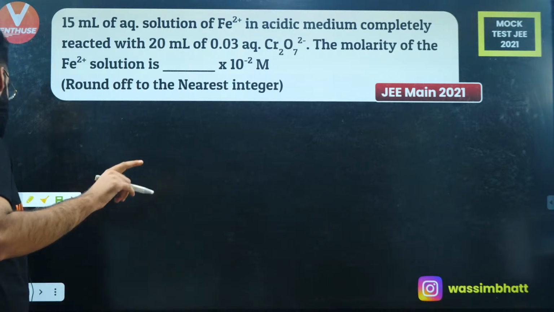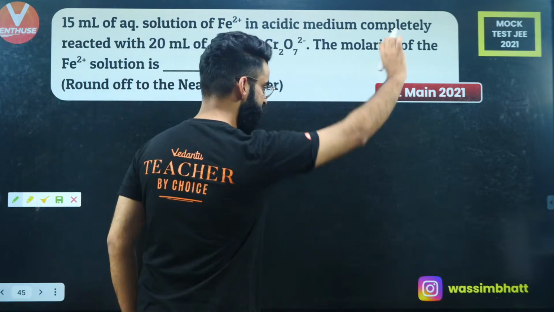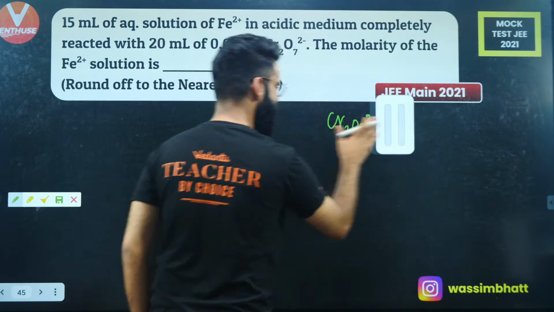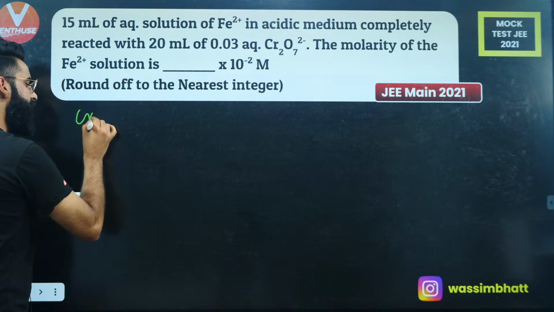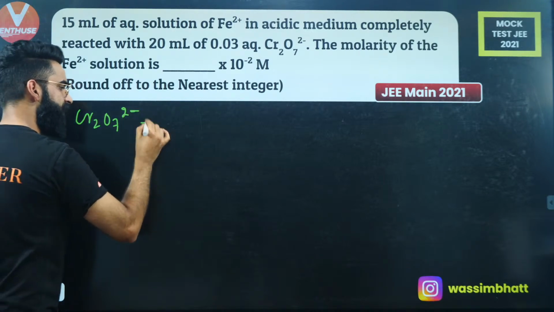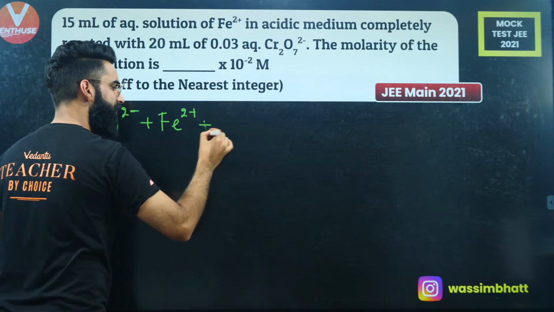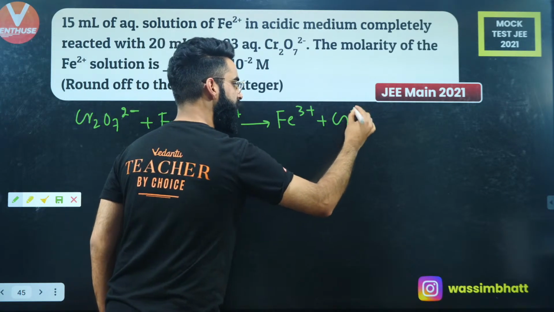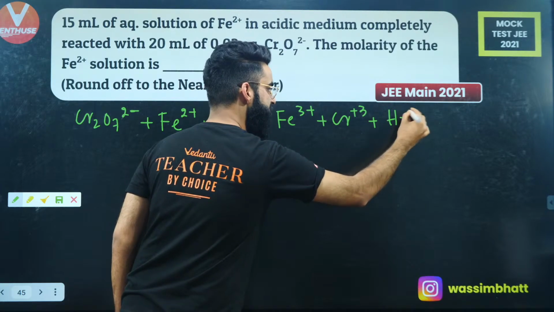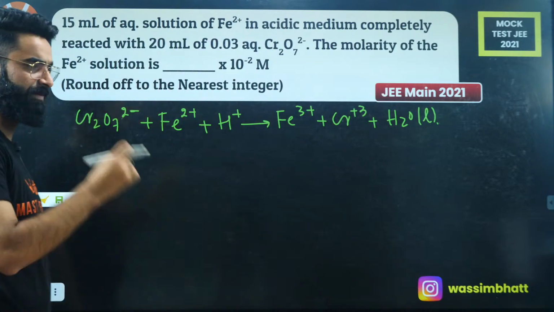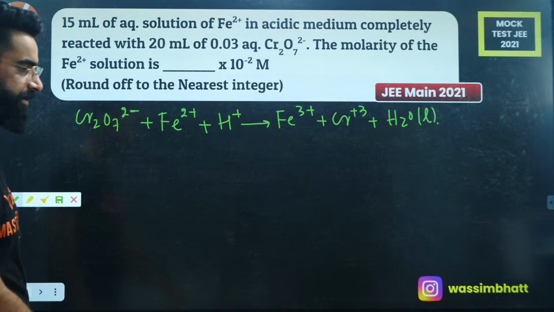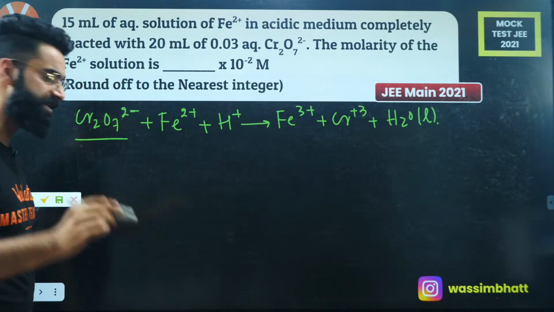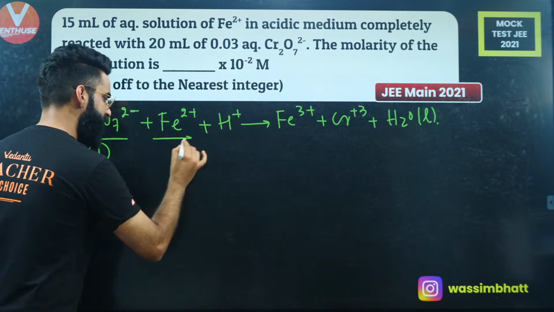So first of all, before solving this question, let me tell you, let me write the reaction completely. Cr2O7 2- converts Fe2+ in acidic medium into Fe3+ and itself gets converted into Cr3+, and with this you'll be writing some water as well. This is the reaction which takes place first of all. Now people, if I ask you, what is the n-factor of this Cr2O7 2-? First of all, let me represent this by number 1. Let me represent this by number 2.